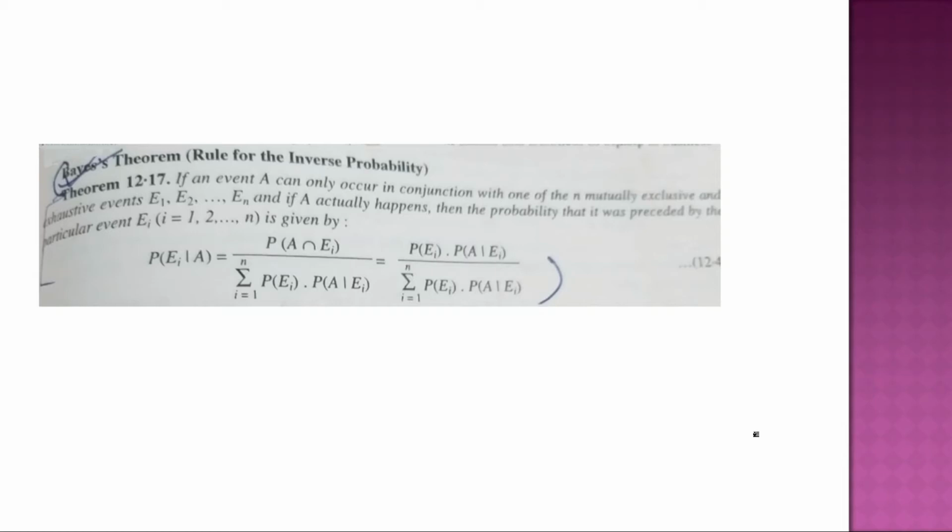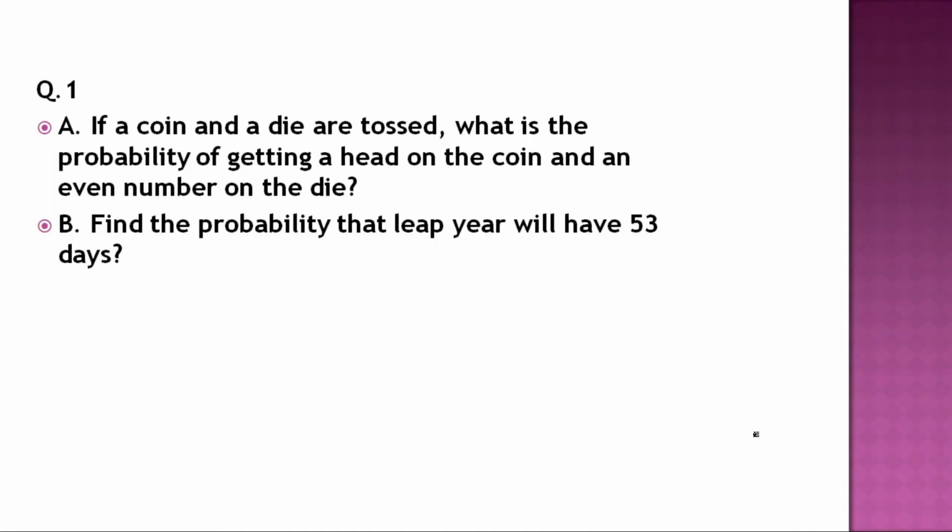For that reason, what we have to do as patient viewers or patient listeners is take some important questions to understand the theory. It will help you understand. So now we will take some problems one by one to see whether what we have discussed can be implemented. If a coin and a die are tossed, what is the probability of getting a head on the coin and an even number on the die?